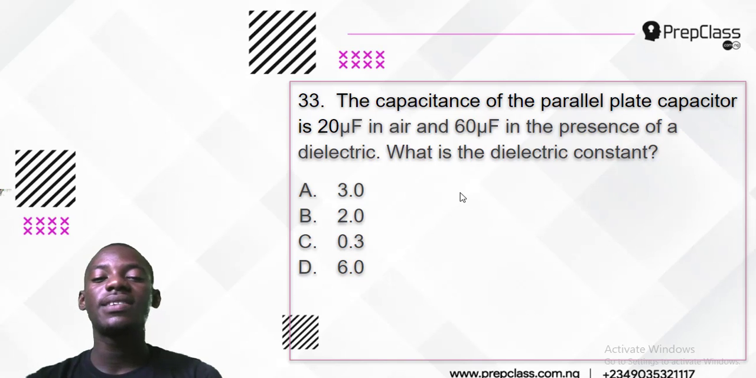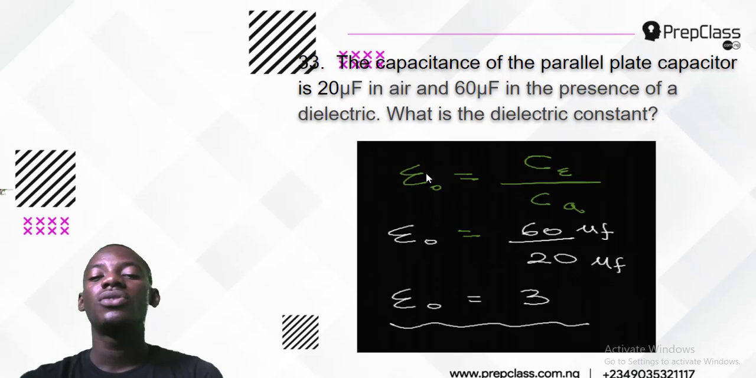Now, number 33 says the capacitance of the parallel plate capacitor is 20 microfarad in air and 60 microfarad in the presence of a dielectric. What is the dielectric constant? This is very, very easy. Now, what to do is simple. You must know that dielectric constant is the ratio of the capacitance in the dielectric over the capacitance in air.